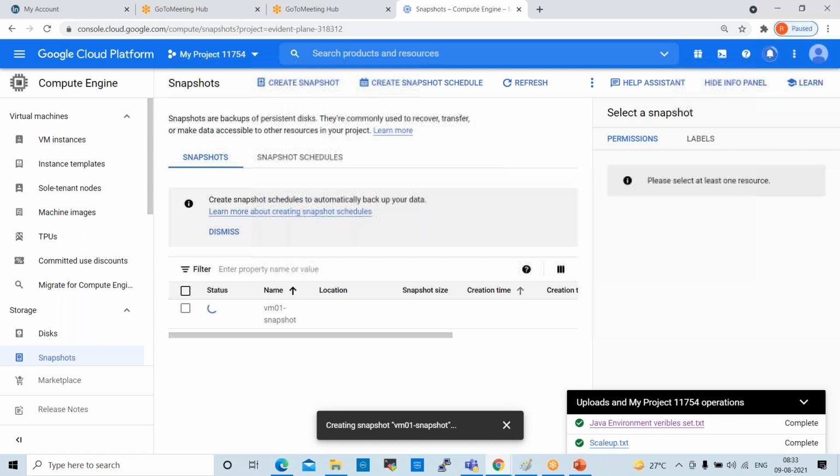Real time lo what is the use of snapshots? Whenever terminating the instance.